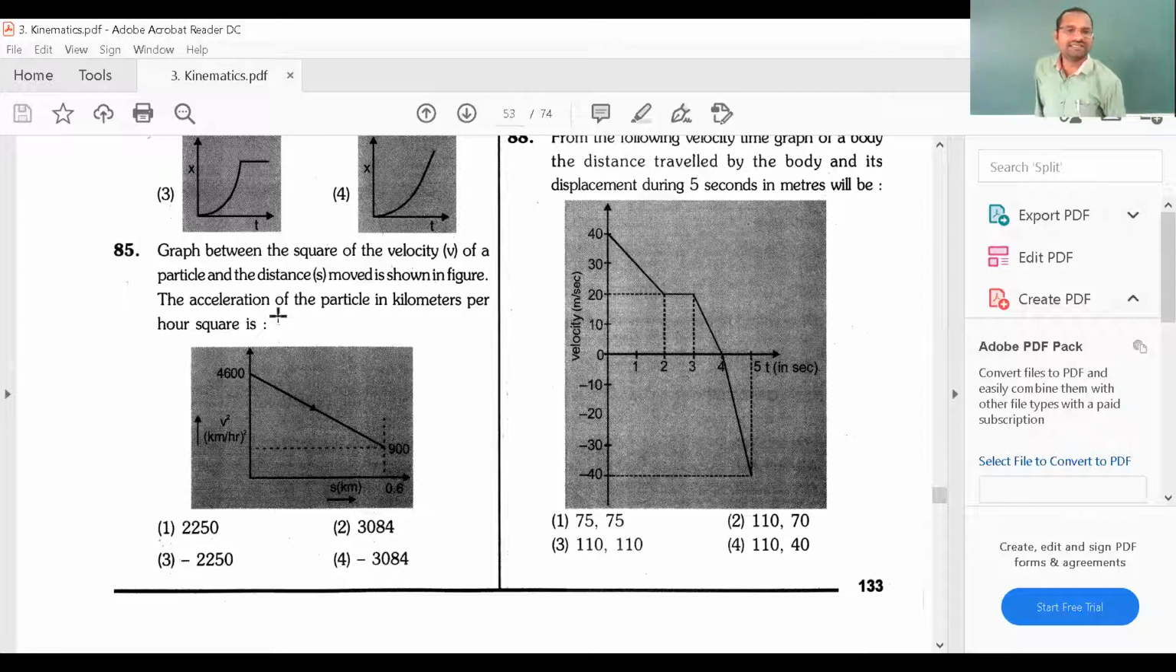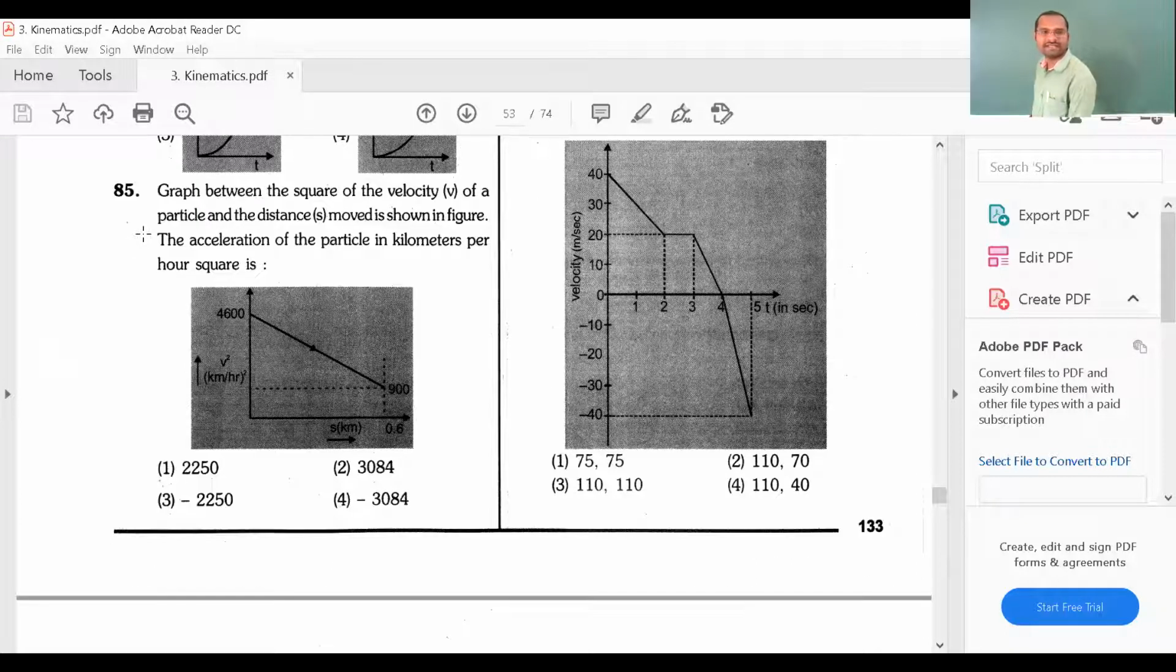They are given that the graph between the square of the velocity v of a particle and distance s moving is shown in the figure. The acceleration of the particle in kilometer per square hour is... Take note and write, this type of question is important. See, the graph is between the square of the velocity of a particle and distance. This is the square of velocity, and this is distance, and they have given the graph like this.